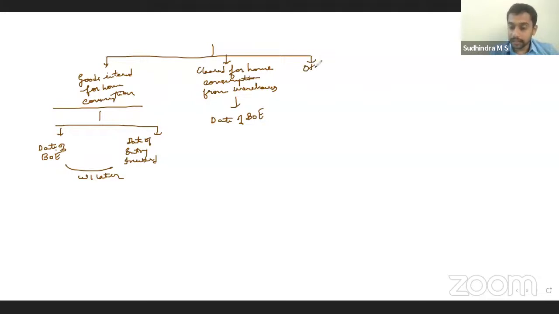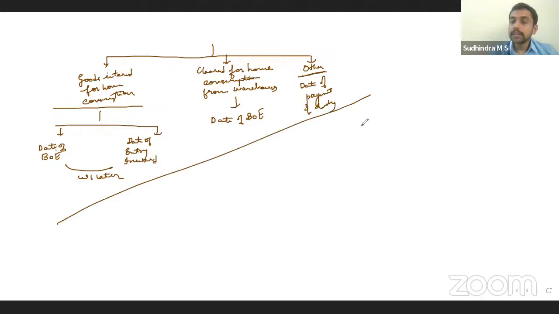So, consider the date of bill of entry. In other cases, the date of payment of duty. That would be the date on which you are checking the rate and valuation. Okay, these are the reference dates to be considered.